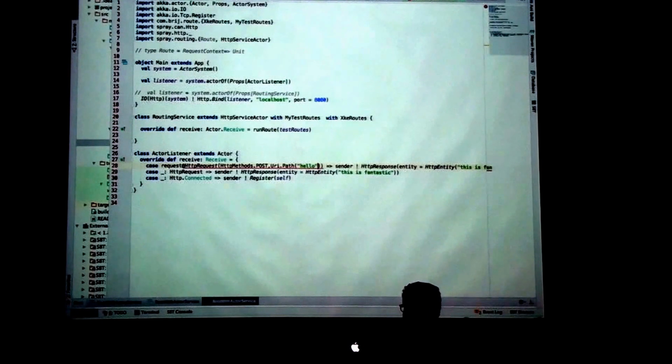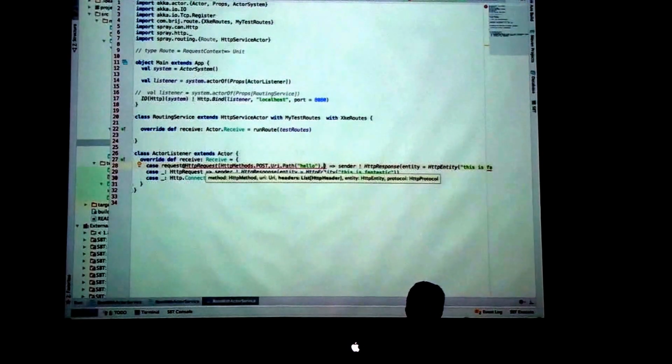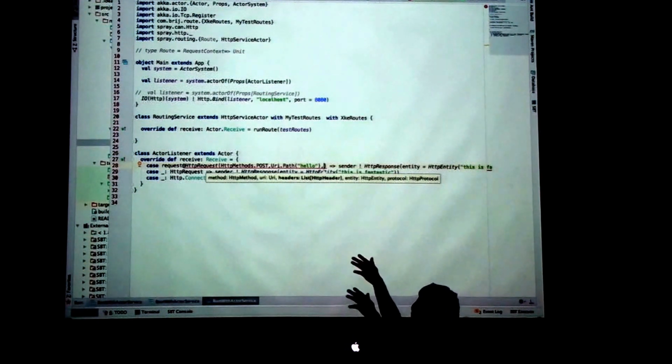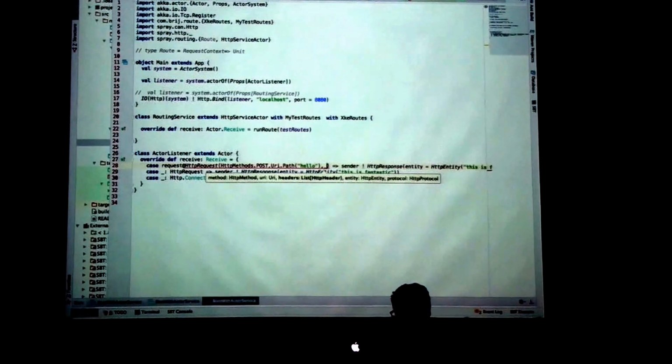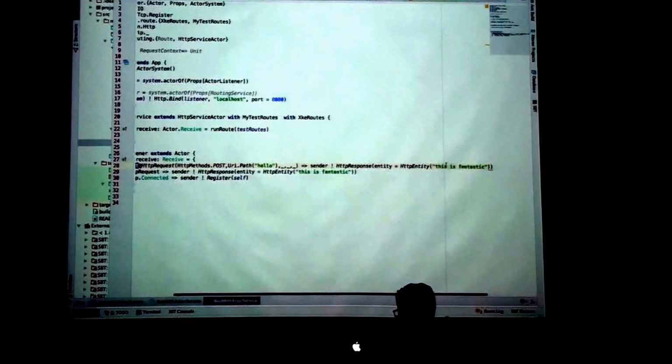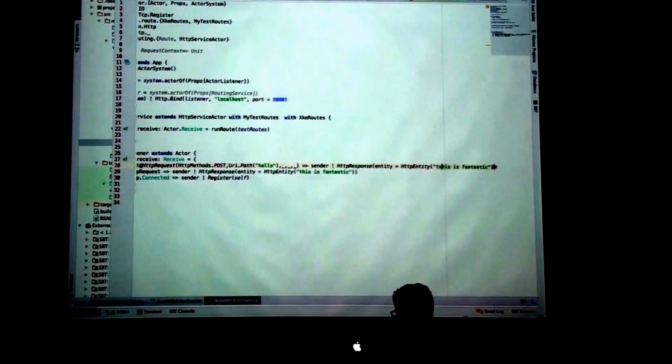Since HTTP request is a case class, you can consider it a normal Java class, you are instantiating it by passing some arguments. But we are only taking care of the first two parameters, the method type and the URI. The rest of the parameters I am just ignoring for now. Okay, so here we have got the request, and now you just respond back with the response. Let's see.